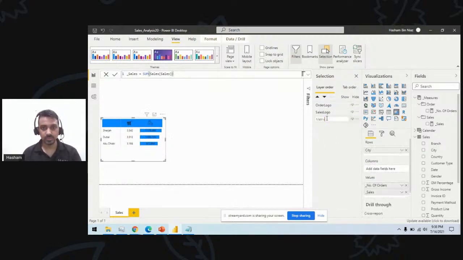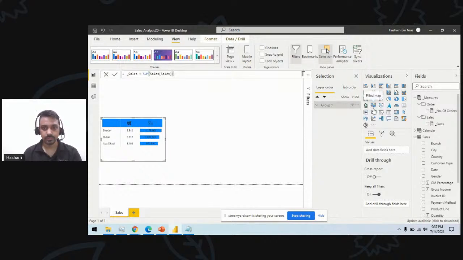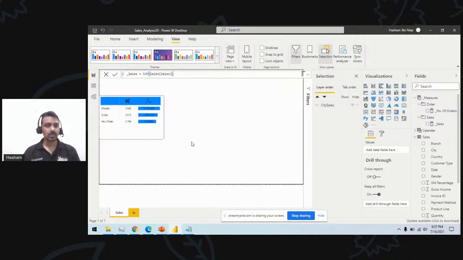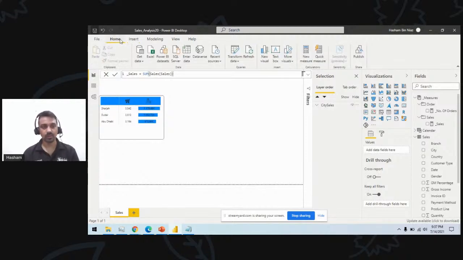This is my city sales, right? So I have these three things and I can group all these three together into one group called city sales. Now what will happen when I group? If I move them, I can move them together, right? Any question till this point? I will save this file for now, and that is our exercise part 1.